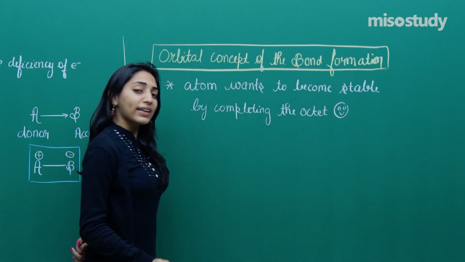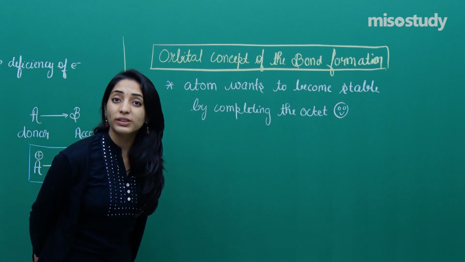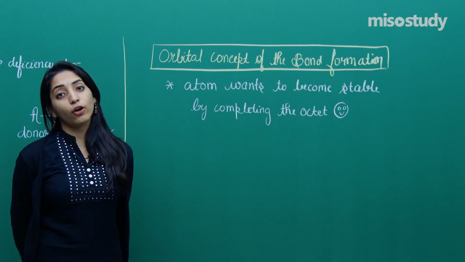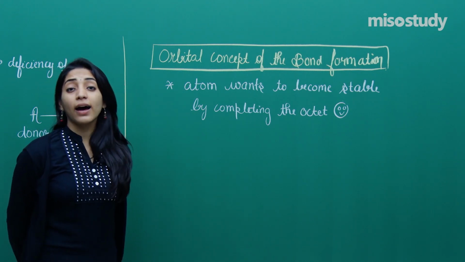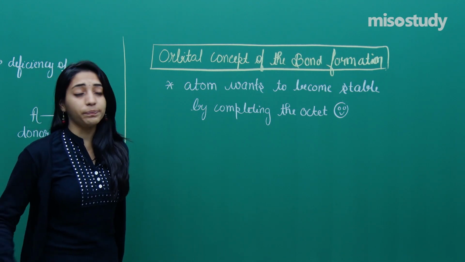All very nice, that yes, a particular atom wants to be stable by completing the octet. But the problem is how the atom will become stable.